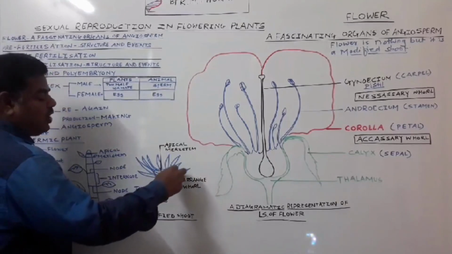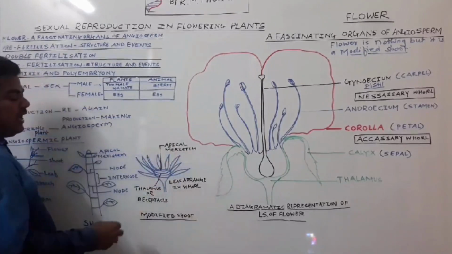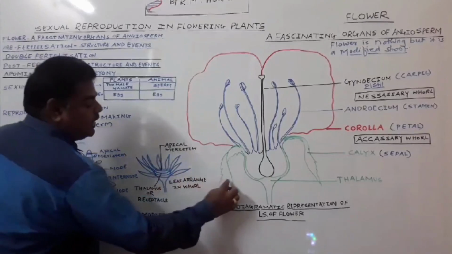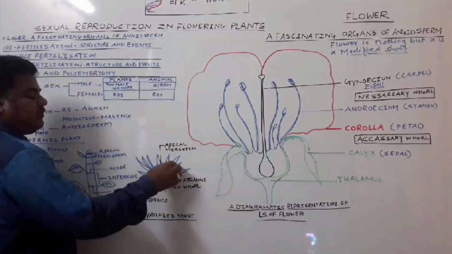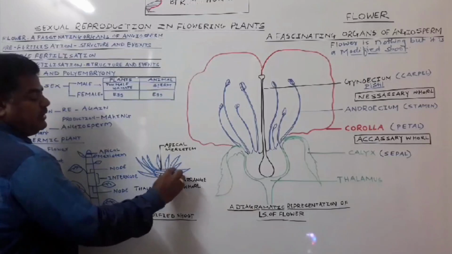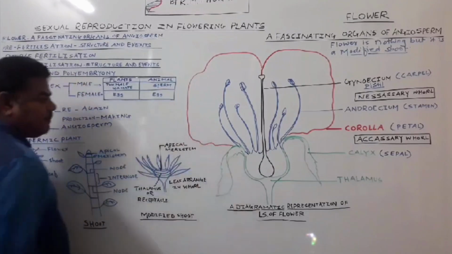On this structure, the thalamus or receptacle, the leaves are arranged in whorls in a circle. So it forms the outermost whorl, then it forms an inner whorl like this. The outermost whorl got modified into this structure, we call it the calyx. Then the next whorl, beneath this calyx, this leaf got modified into the next, we call it the corolla.